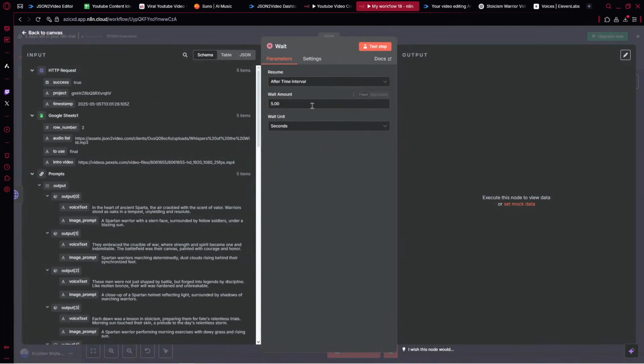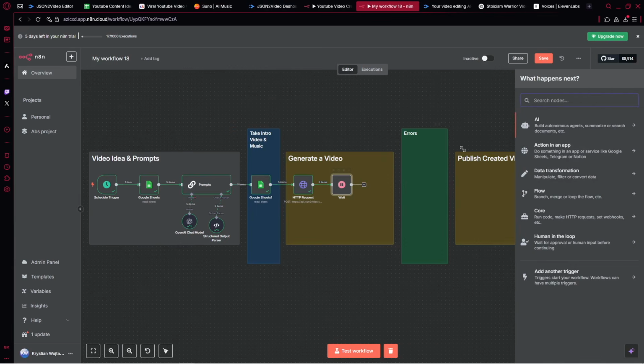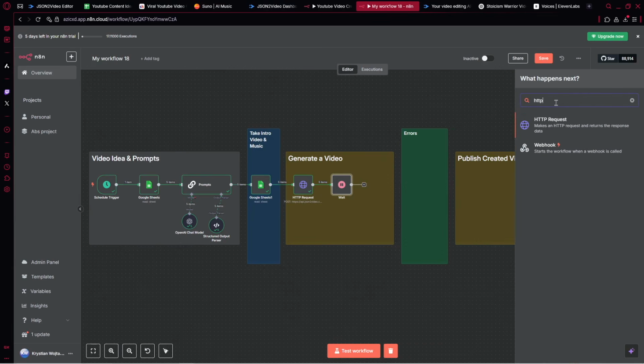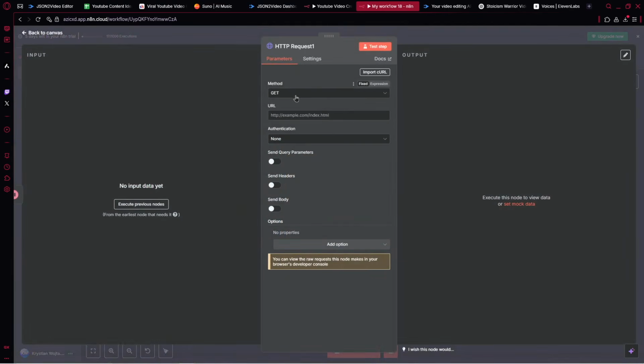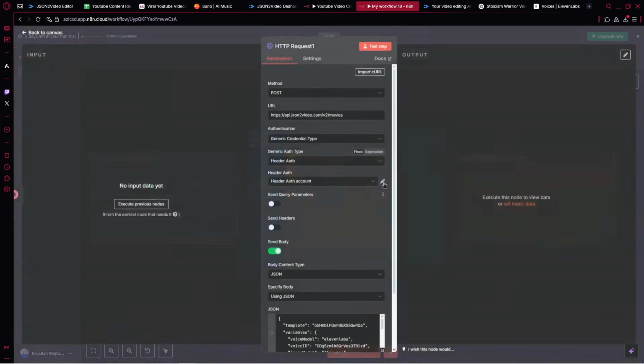So we need to wait actually for, let's say, 500 seconds until the video is generated inside JSON to video. So here we store the video, we wait for the 500 seconds, and then we provide the next HTTP request, however now for GET. So again, we've got the URL. Actually what we can do, we can delete it and copy that and paste here. Just connect, so it's faster.